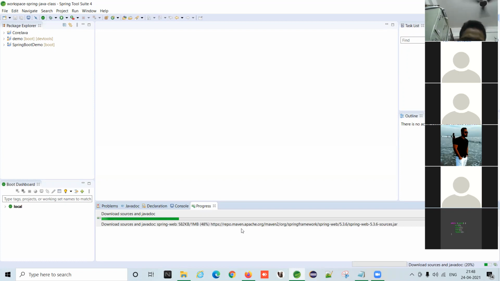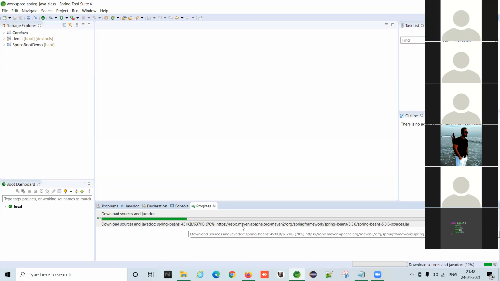Just look here, repo.maven.apache, Maven 2 something. So Maven is nothing but you can say a database or a data center. It's not a data center, it's a dependency center.